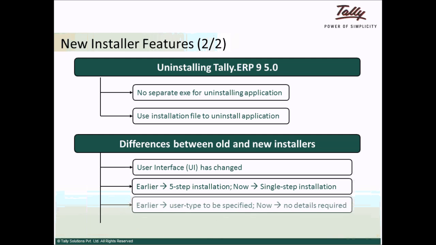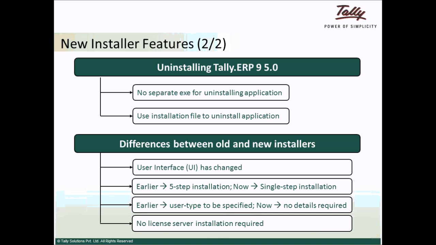Earlier, at the time of installation, it was necessary to mention the user type, that is whether single user or multi-user, and server or client. But now, no such details are required for installing Tally. Earlier, the server had to be installed on the server system, but not on the client system. Now, in whichever system you activate or reactivate Release 5.0 license, Tally's gateway server starts functioning automatically. This is all about the features and functionality of the new installer of Tally ERP9 Release 5.0.